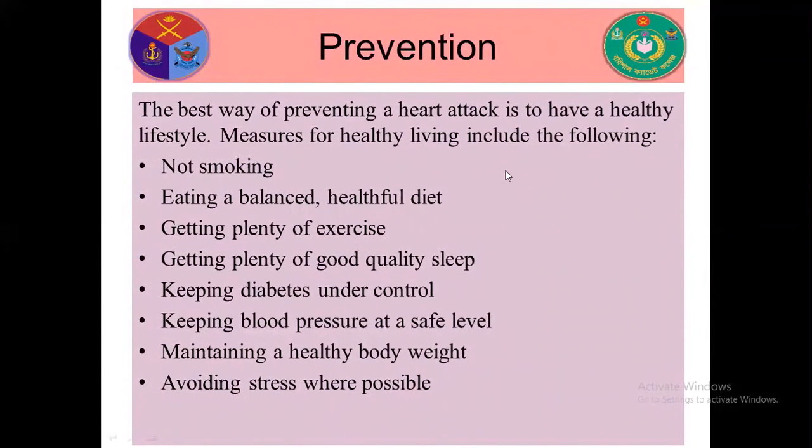Prevention. The best way of preventing a heart attack is to have a healthy lifestyle. Measures for healthy living include the following: not smoking, eating a balanced, healthful diet, getting plenty of exercise. So you have to take exercise regularly, getting plenty of good quality sleep. So you have to take a sound sleep, and keeping diabetes under control. You have to control your diabetes, keeping blood pressure at a safe level, maintaining a healthy body weight. So you have to control your body weight, also avoiding stress where possible.